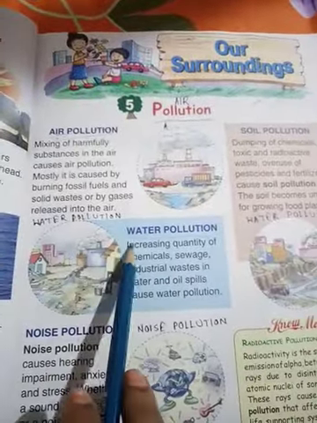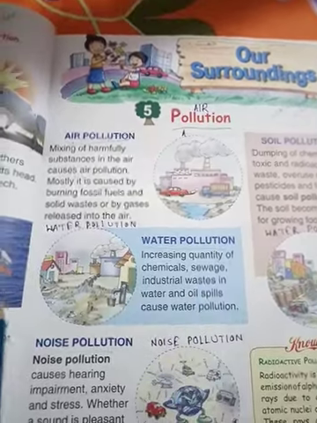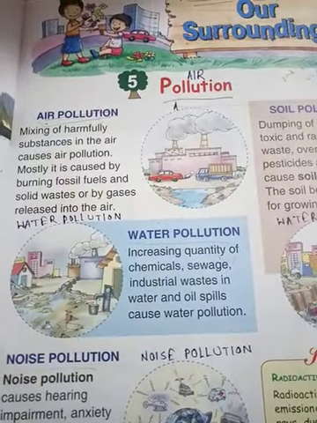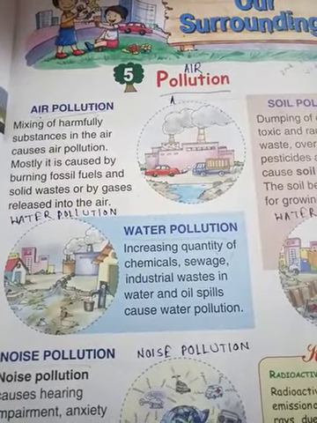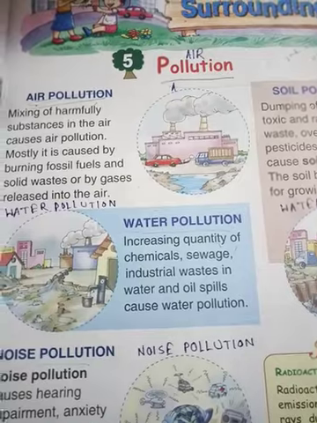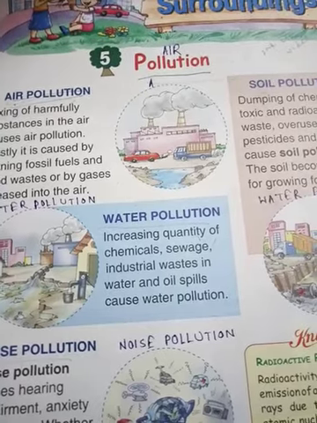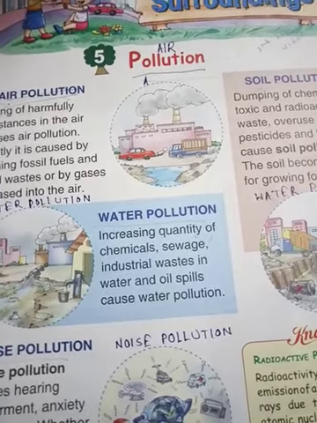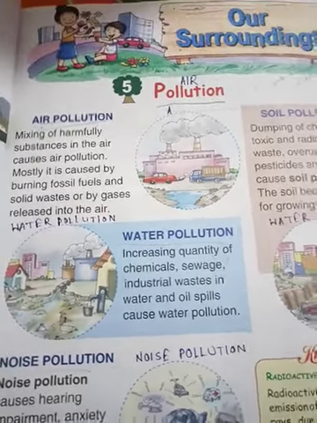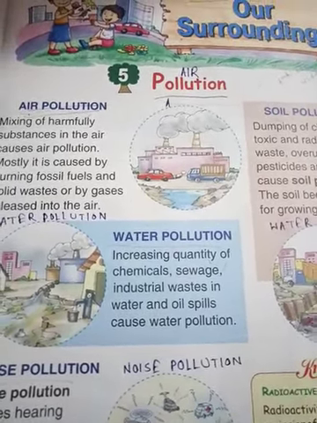Next is water pollution. It is also essential for all living beings. We use it in different ways like drinking, bathing, watering plants and many others. So what is water pollution? Water pollution is the pollution of bodies of water such as lakes, rivers, the oceans as well as groundwater. It occurs when pollutants reach these bodies of water without treatment. So we have to stop water pollution.